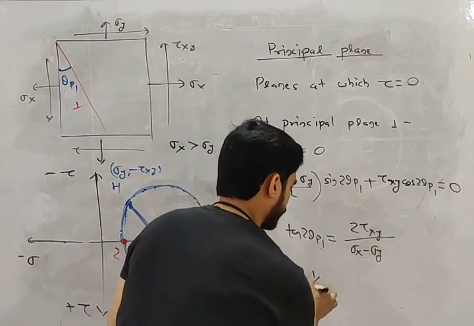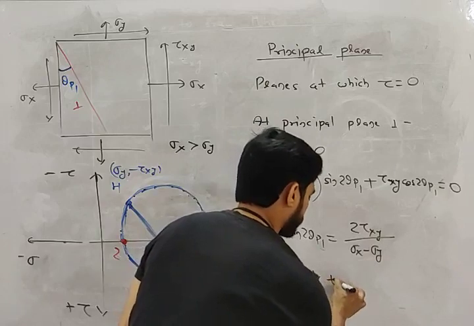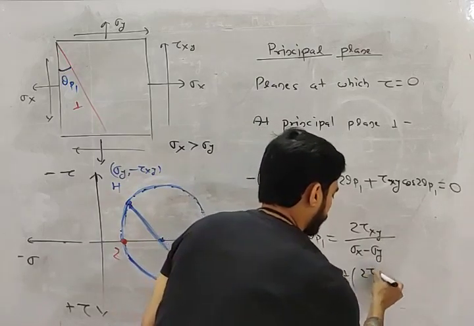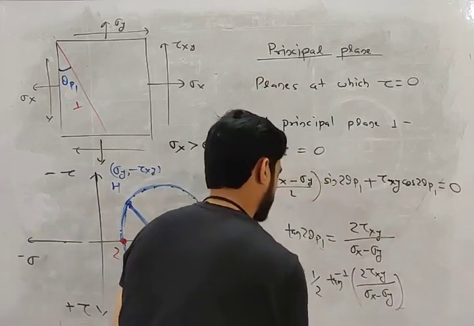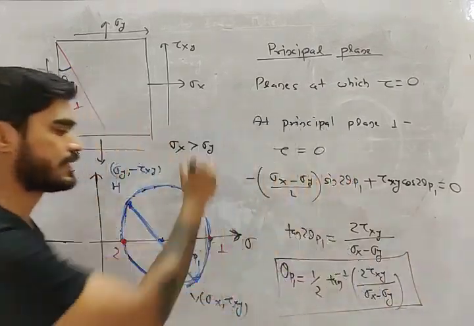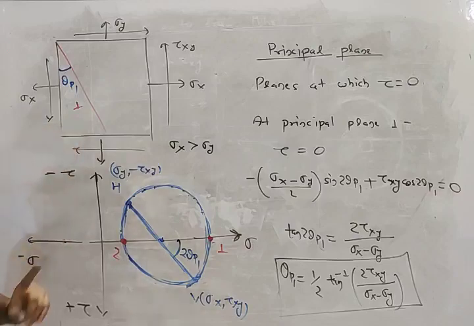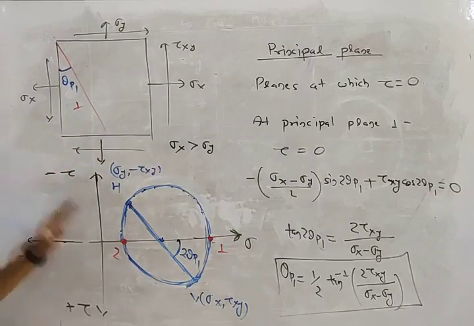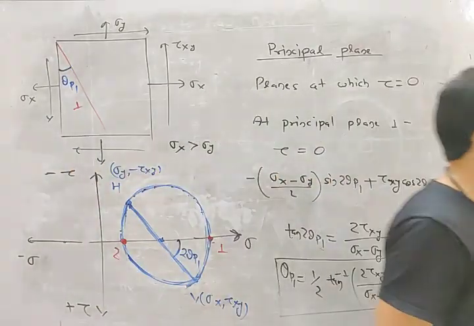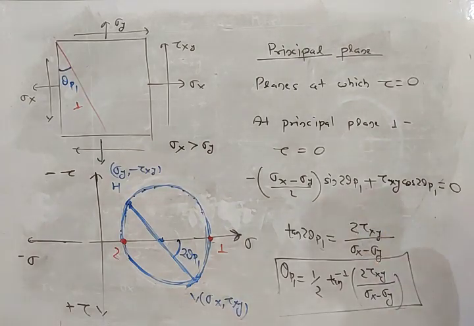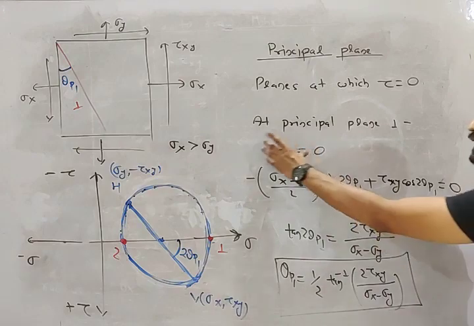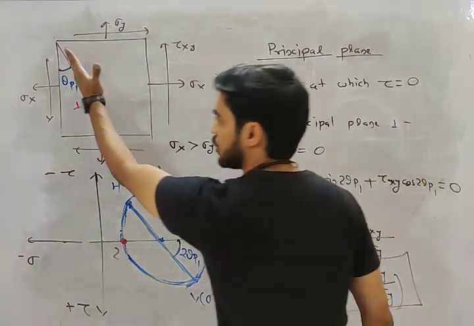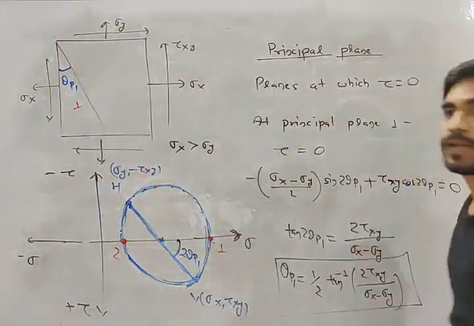It will be half of tan inverse of 2 tau xy divided by sigma x minus sigma y. This is the angle of the first principal plane. Do you understand this, my friend? How easily I found the angle of the first principal plane? What you have to do is just put tau equal to 0. You know that on principal plane 1, tau should be equal to 0.